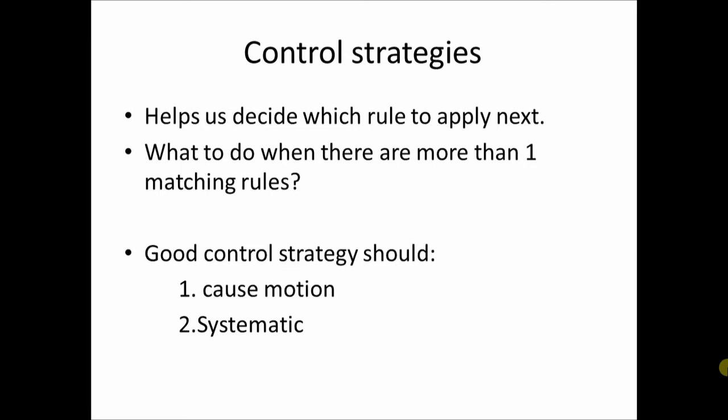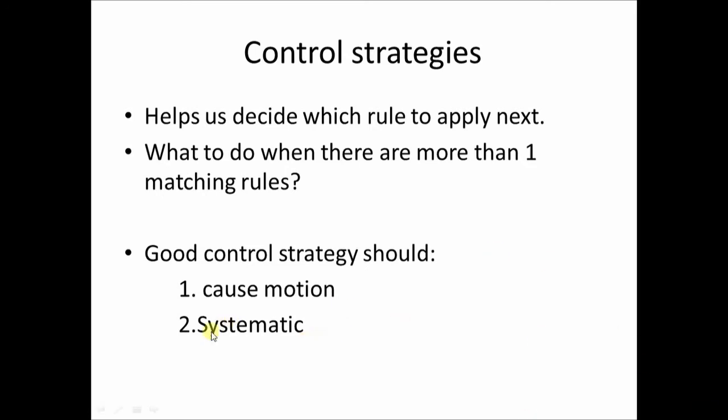This is an example of a situation where the control strategy does not cause motion. It does not take you to another rule; every cycle you get stuck with rule number 1. Why does this happen? Because we decided the control strategy such that in every iteration the first rule should be applied first, then the next, not based on any other measures.